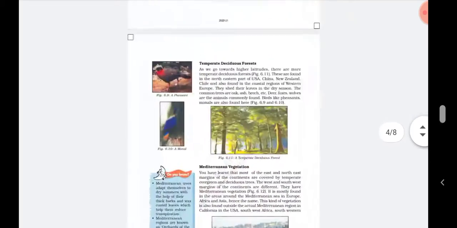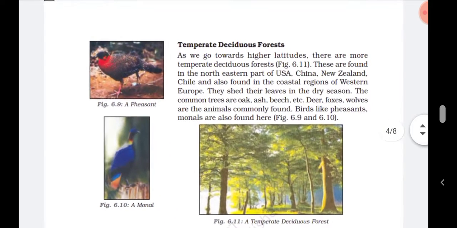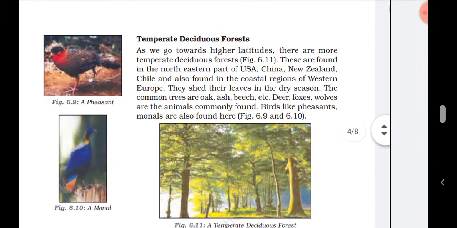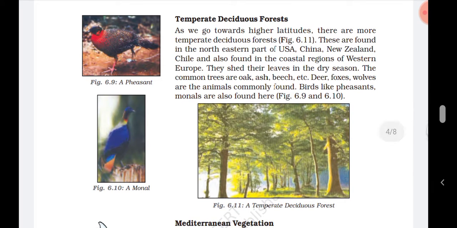So next is the temperate deciduous forest. As we go towards higher latitudes, there are more temperate deciduous forests. These are found in the northeastern part of USA, China, New Zealand, Chile, and also in the coastal region of Western Europe. They shed their leaves in the dry season. The common trees are oak, ash, beech, etc.